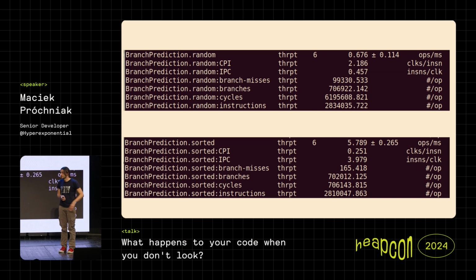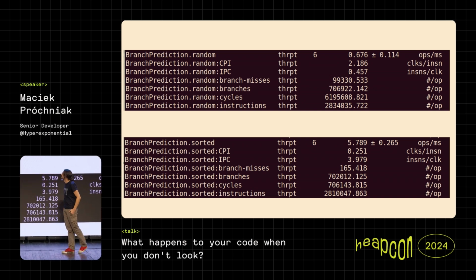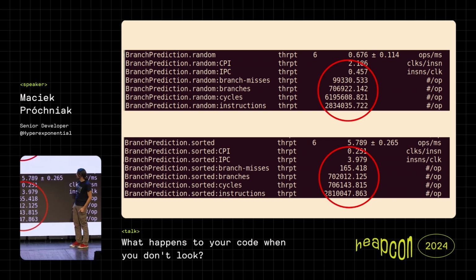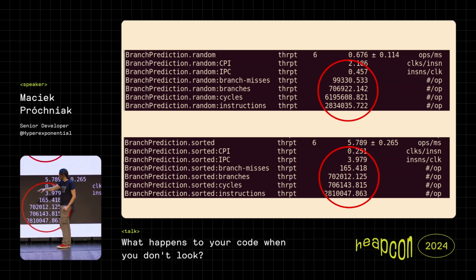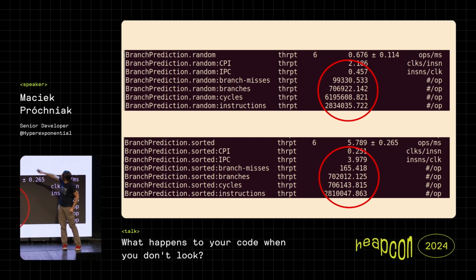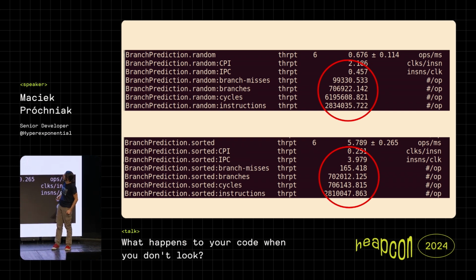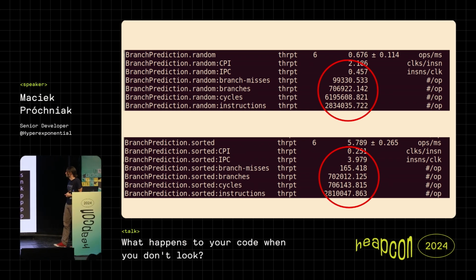On my Mac, unfortunately, it's not so easily accessible, but on Linux, we're good to go. And there are performance counters like branches and branch misses. And here, the interesting thing is, again, we can see very clearly that for the sorted version, the number of those branch misses is much lower than in the random case. And we can deduce after some thinking that, hey, maybe this is what affects our performance.